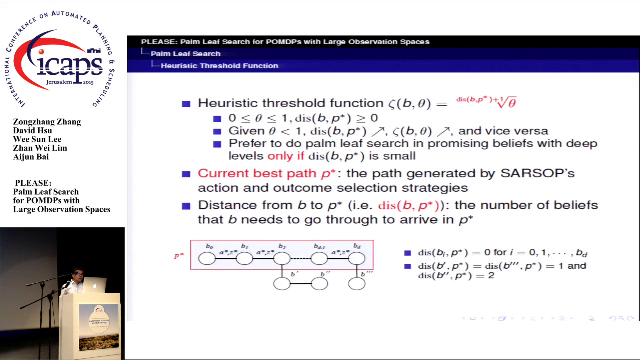So this function makes PLEAS prefer to do palm leaf search in promising beliefs with deep levels only if the distance from b to p star is small. The current best path p star is the path generated by subset action and observation selection strategies. And the distance from b to p star is defined as the number of beliefs that b needs to go through to arrive in p star.